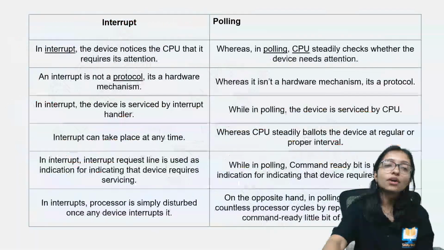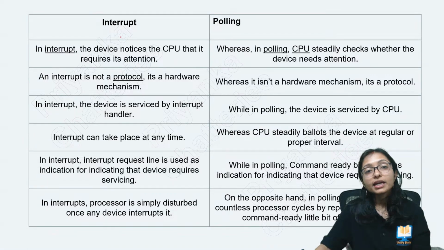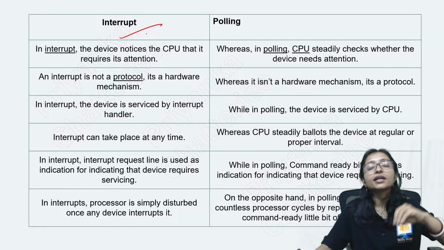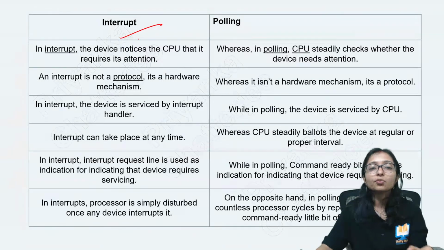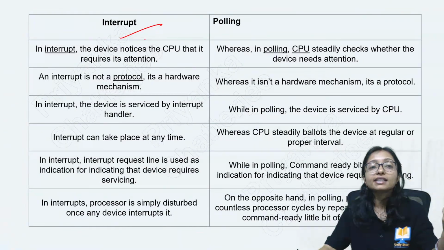Okay. Now here you can see the difference between interrupt and polling. Interrupt means the CPU is not bothered whether you are ready or not. Whenever an input output device wants to do something, only then it is sending the interrupt.